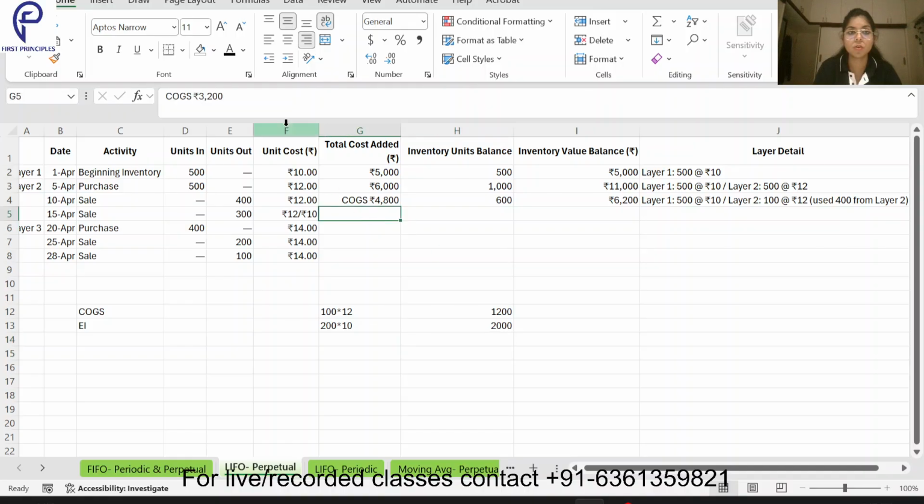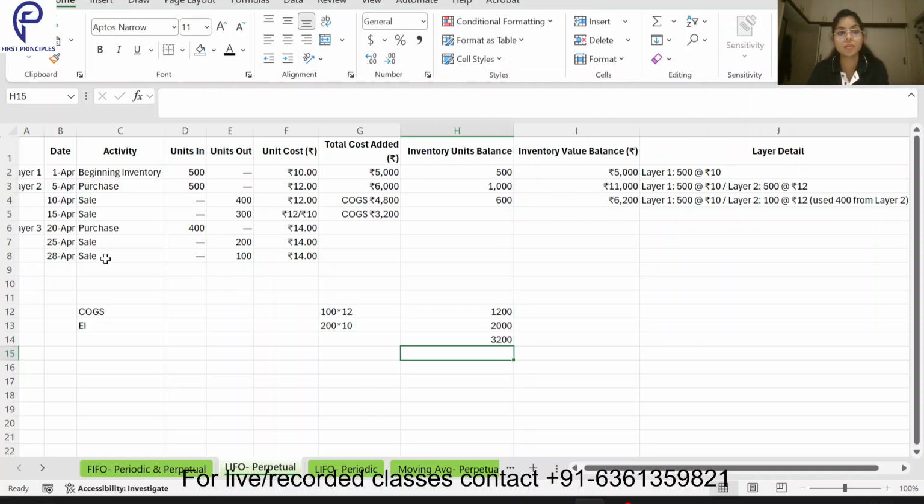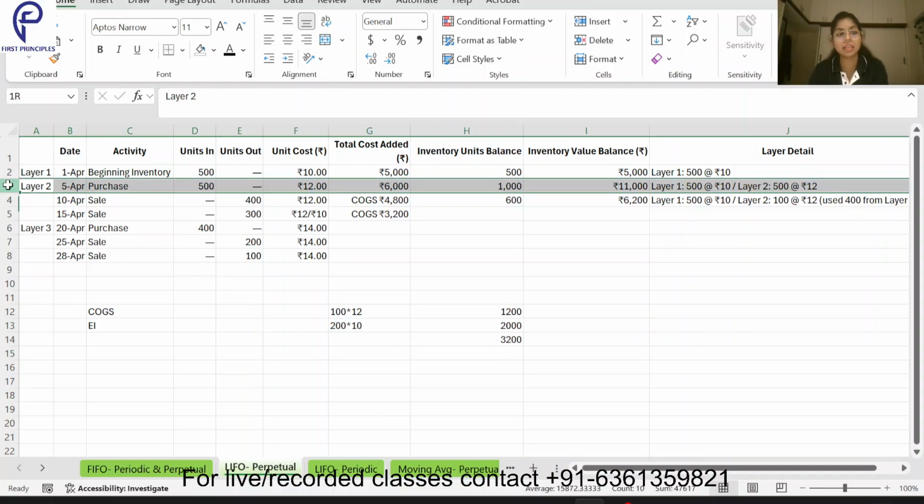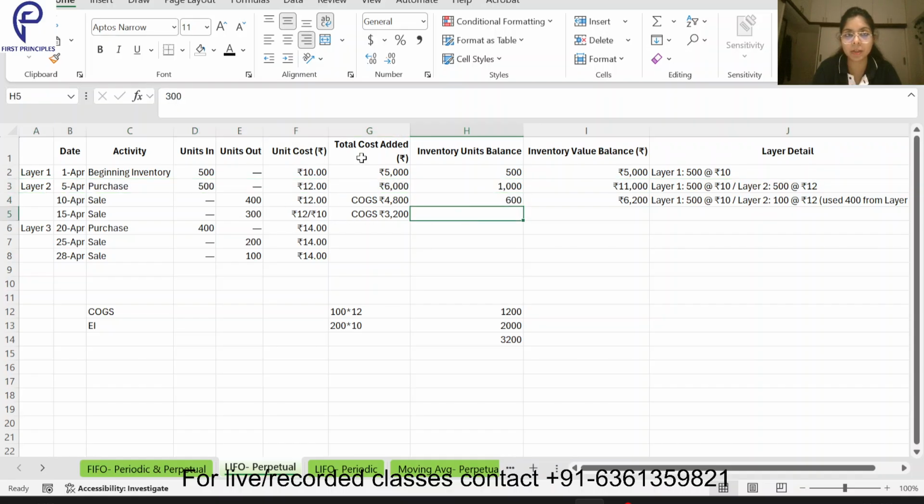So what will be my cost of goods sold? My cost of goods sold becomes 3200. This plus this, 1200 plus 2000 becomes 3200. What is my inventory balance? First of all, I have sold off this one entirely. Layer 2 is completely sold off, right? From 600 I have subtracted 300, so 300 is my remaining inventory. Which one is this? This is the layer 1.